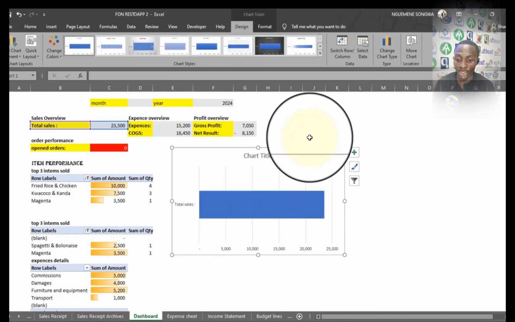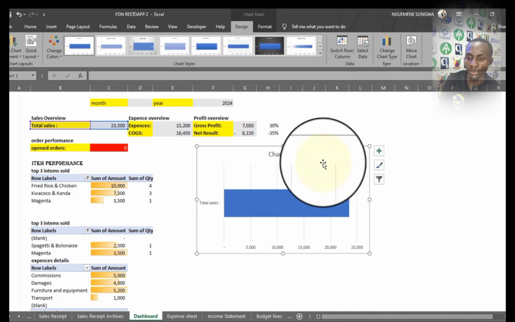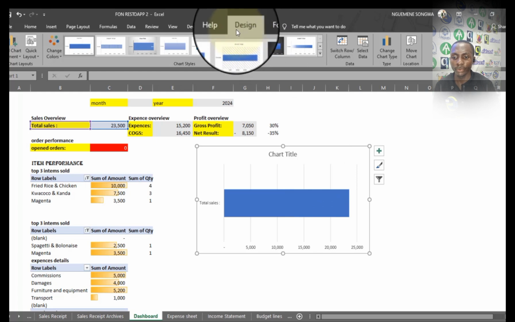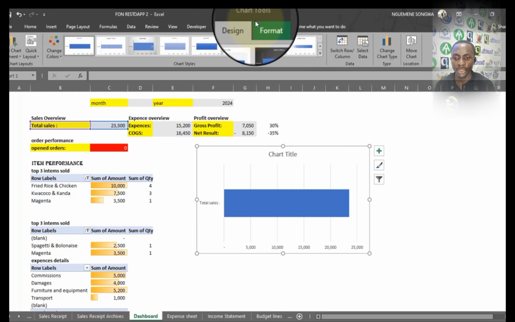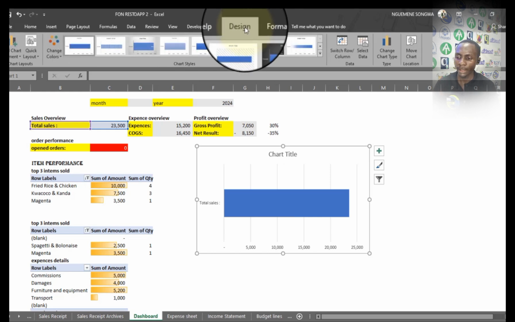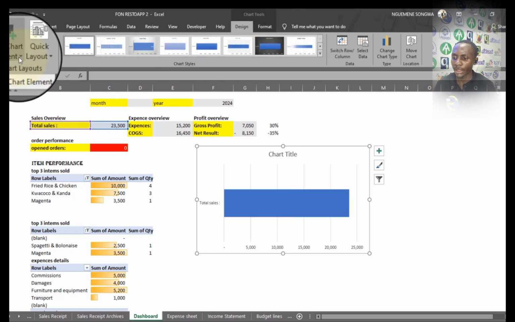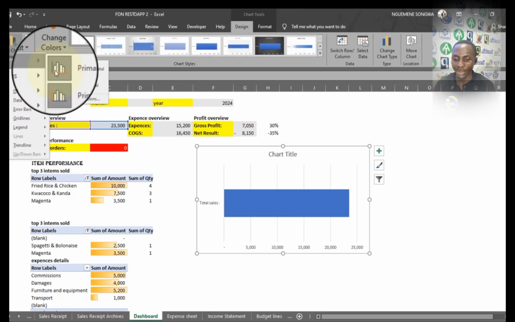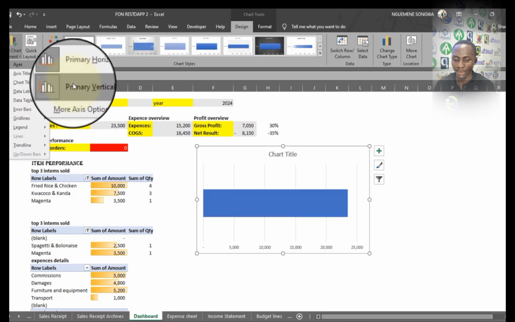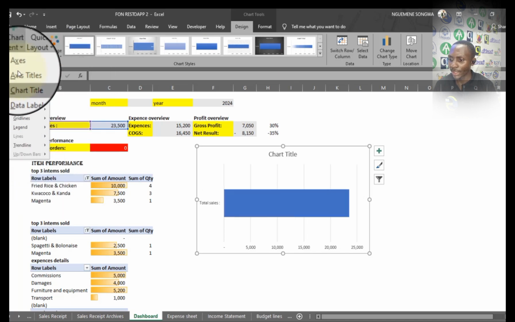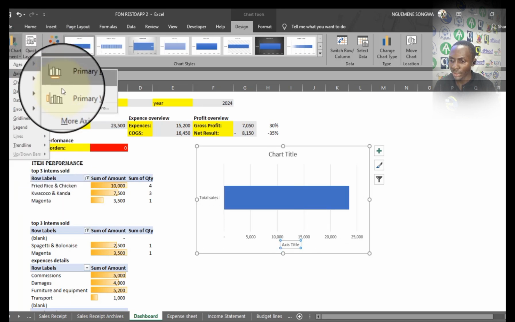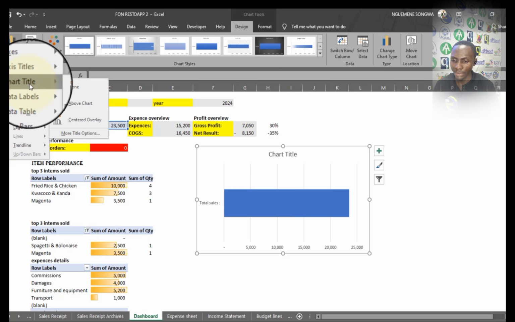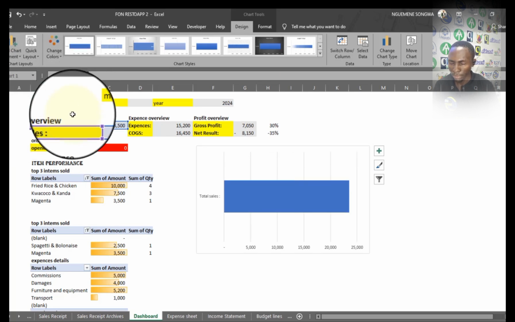So when you get a chart, you can then customize the different fields. When you get a chart, a new tab will appear as Chart Tool Design and Chart Tool Format. So I can go to Chart Tool Design, add chart elements and decide on what should show and what should not show. Okay. So here I'll get to my axis. No, I don't need an axis. The chart title, I'm going to remove the chart title.